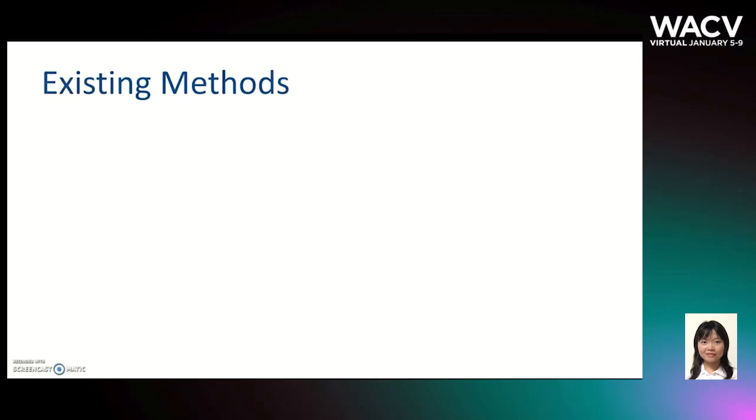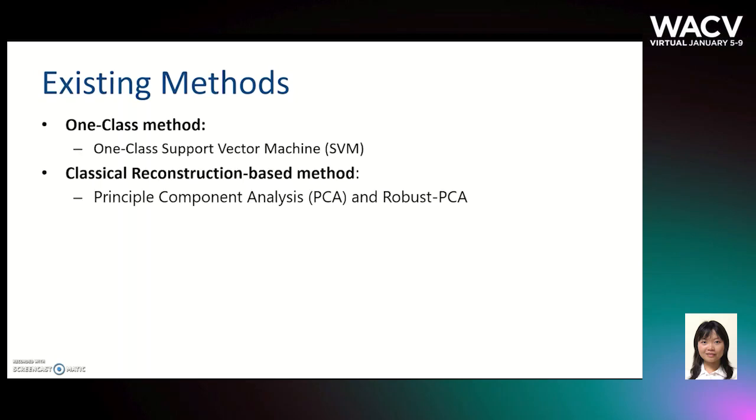Existing methods: one-class methods. Under this framework, a discriminative boundary surrounding the normal instances is learned. However, such techniques are often affected by the curse of dimensionality. Next, we have reconstruction-based methods. These methods assume anomalies are incompressible and hence cannot be effectively reconstructed from low-dimensional projections.